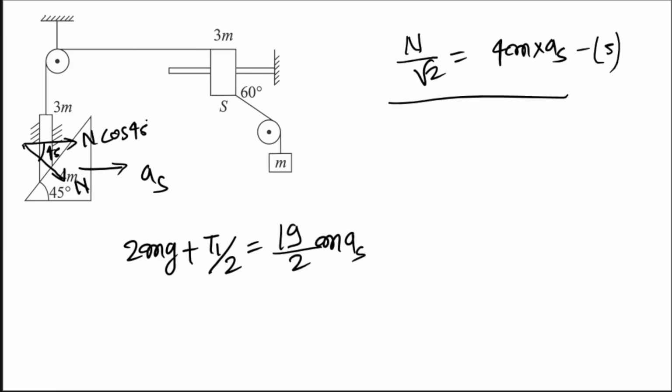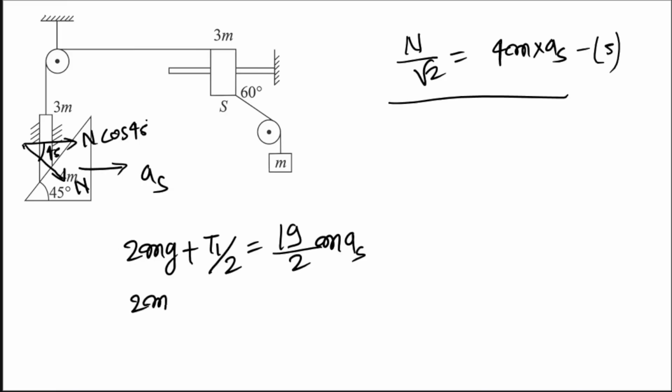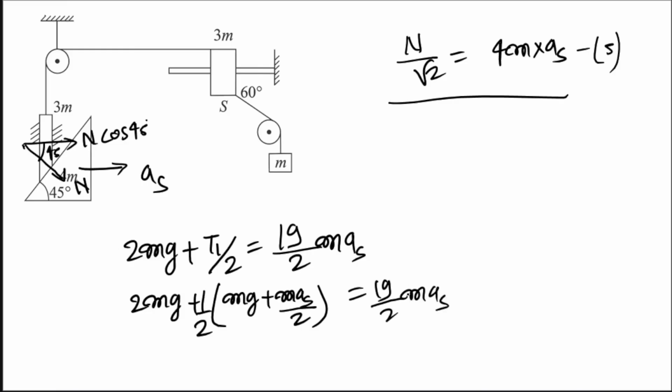अब देखो T1 का वैल्यू हम पुट कर सकते हैं from equation 1. T1 is equal to how much? mg plus mas by 2. So यहाँ से आप लिख लो 2 mg plus mas by 2. ठीक है, and this by 2 again. So 19 by 2 mas. आप एक काम करो, m को हर जगह से हटा लो because it is getting cancelled, and then you can see here what you are getting. This is 2g and there is half g, so that will become 5g by 2, and this is how much?